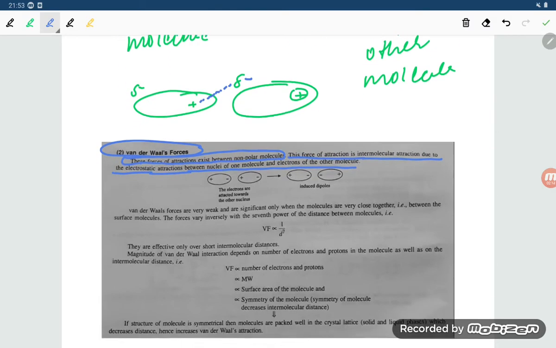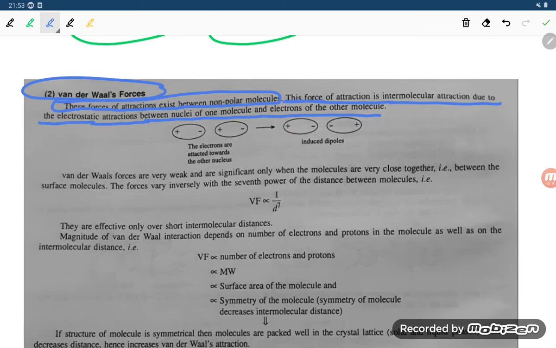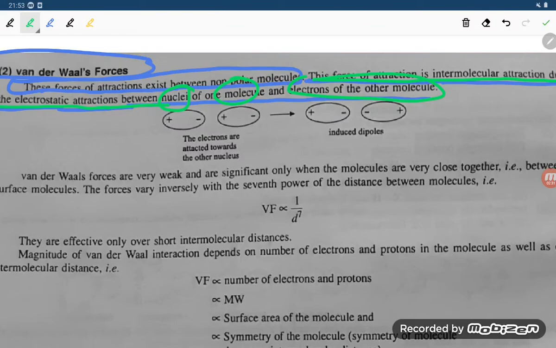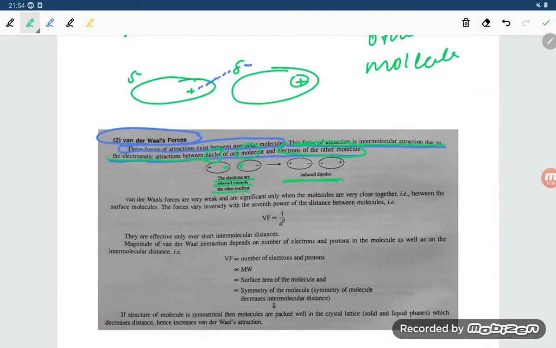So what is happening is that this negative charge is getting attracted to the nuclei of the other molecule. This force of attraction is intermolecular, meaning between two molecules, due to the electrostatic attraction between the nuclei of one molecule and the electrons of the other molecule. So you can see electrons are attracted towards the other molecule. Here positive means nucleus and negative means electrons, and because of this positive and negative, an induced dipole is getting formed.